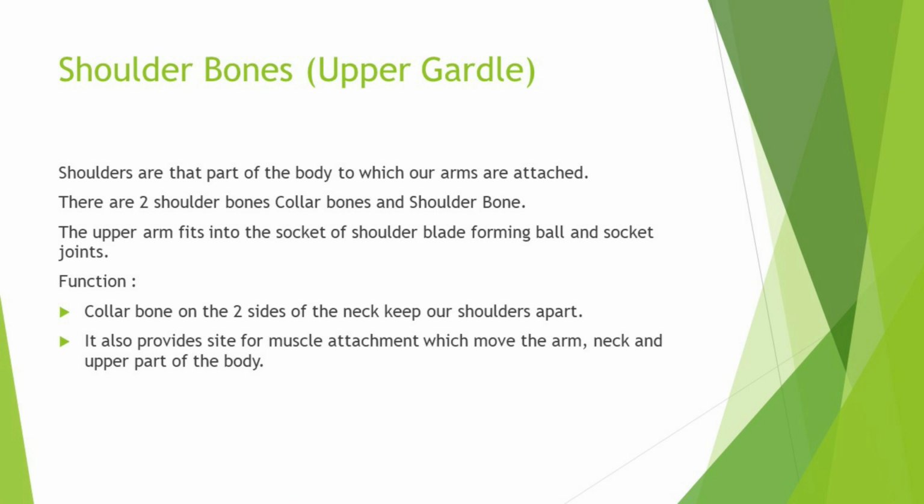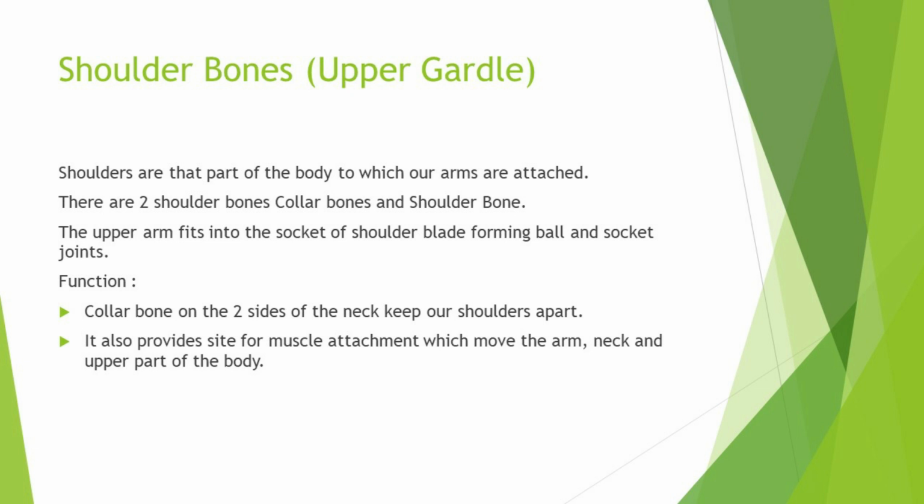Now, next is shoulder bones. Shoulder bones and hip bone, both are the parts of girdles. Shoulder bone is known as upper girdle and hip bone is known as lower girdle. So, shoulders are the part of the body to which our arms are attached.